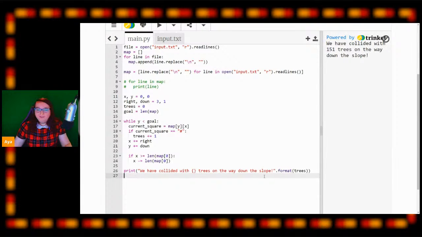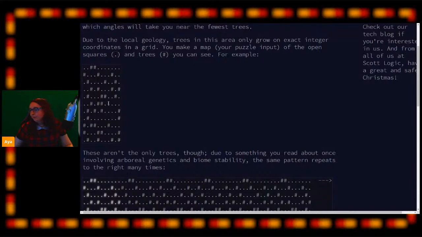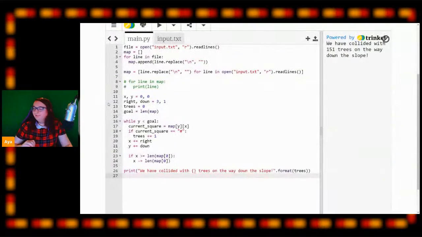So hopefully you can see that. Hopefully you can now see how many trees you collided with on the way down the slope. And if you were using the sample input that you pulled from the Advent of Code here, it should say you hit 7 trees. Okay.